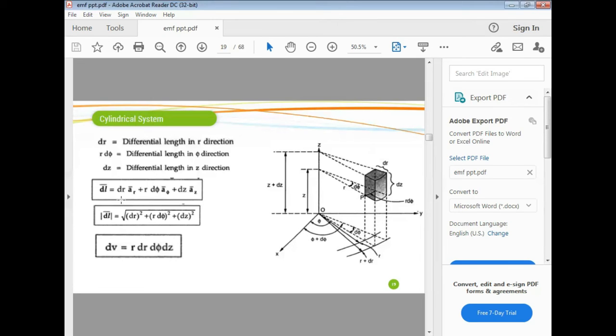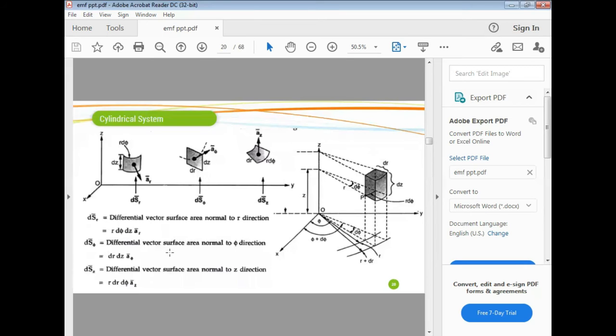Now the differential length vector dl equals dr a_r plus r d phi a_phi plus dz a_z. The magnitude of the differential length vector is the modulus of dl, equal to the root of dr squared plus r d phi squared plus dz squared. And the differential volume dv is equal to r dr d phi dz.